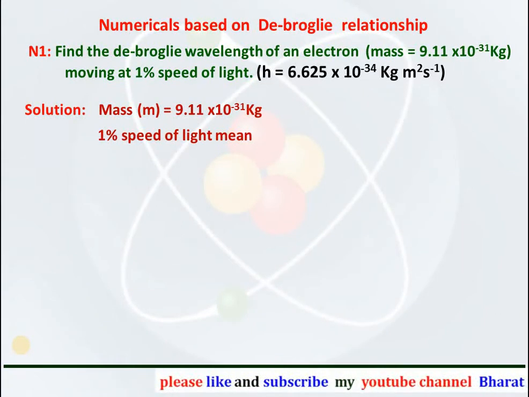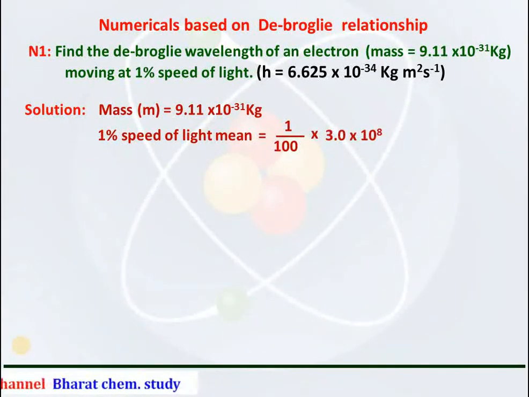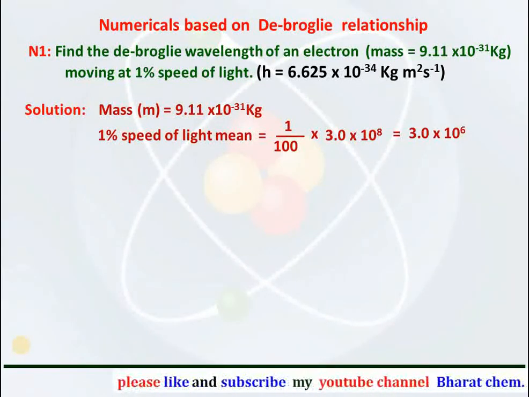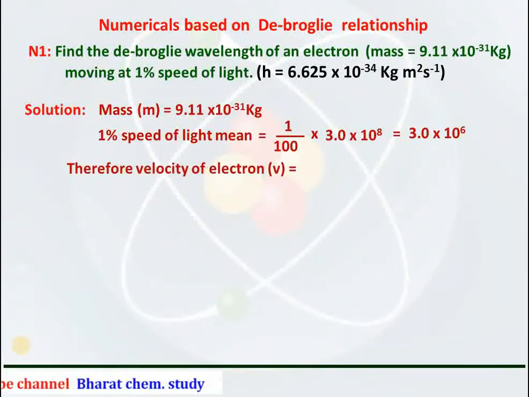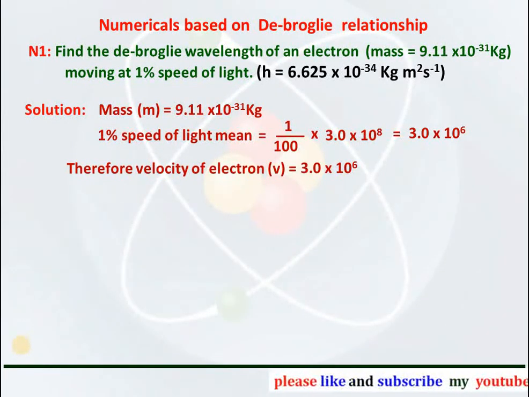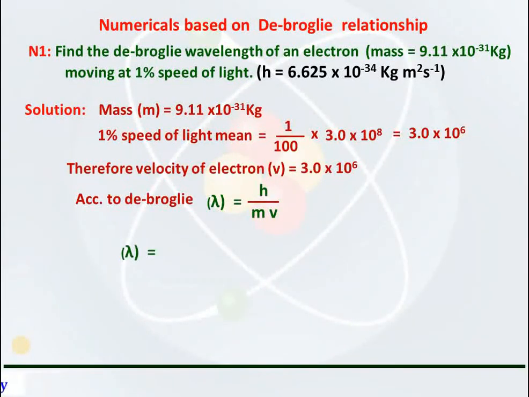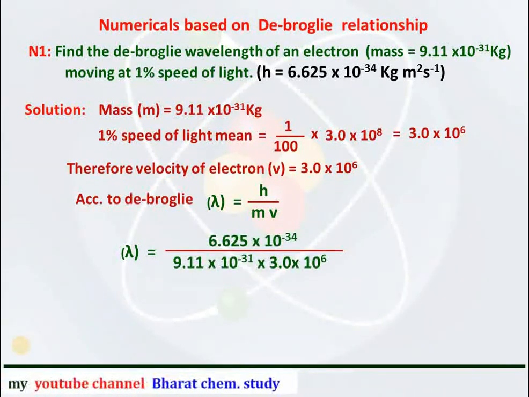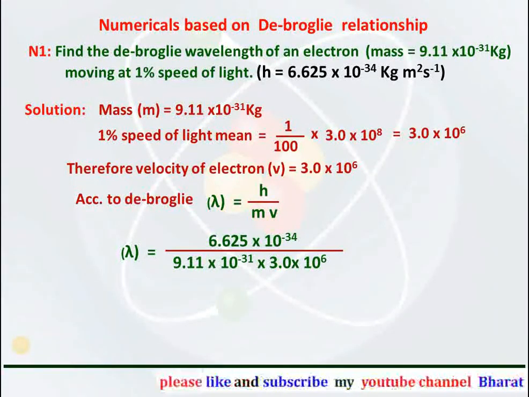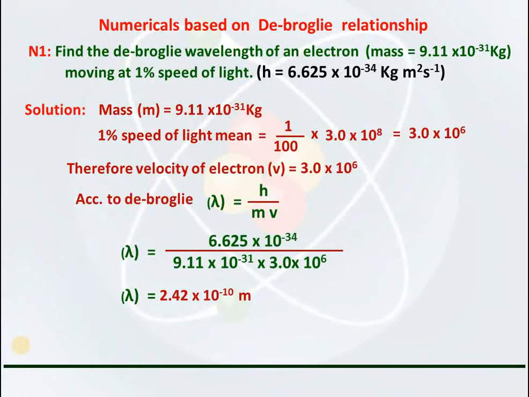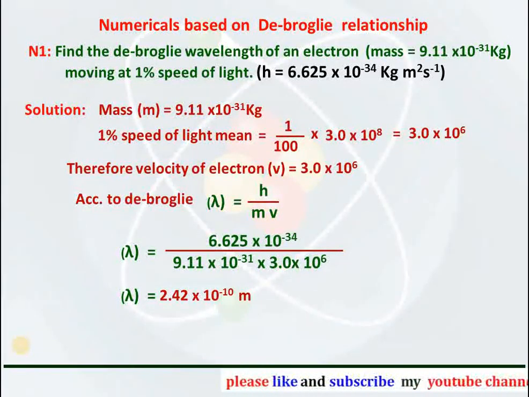1% of speed of light means 1 upon 100 into 3 into 10 to the power 8, which comes equal to 3 into 10 to the power 6 meter per second. Therefore, the velocity of the electron is equal to 3 into 10 to the power 6. Now according to de Broglie, lambda is equal to h upon mv. On putting the values of h, m and v, as 6.625 into 10 to the minus 34 divided by 9.11 into 10 to the minus 31 into 3 into 10 to the 6, that is the velocity, the value of lambda comes to be 2.42 into 10 to the minus 10 meter.